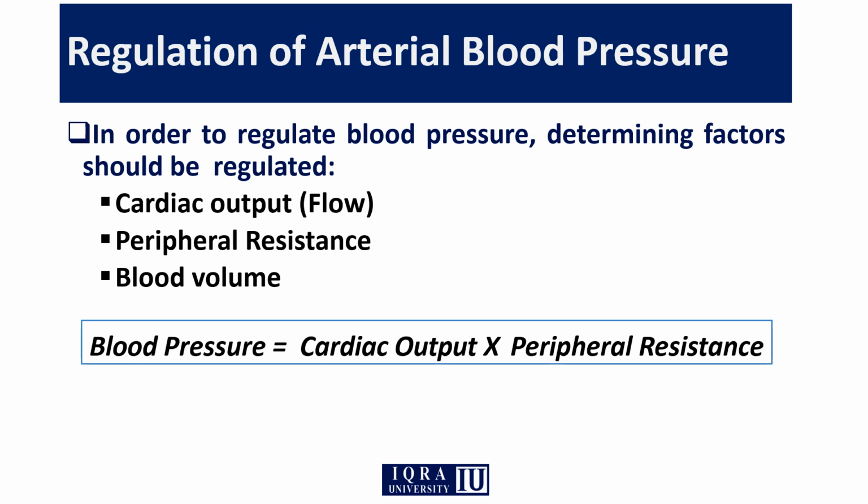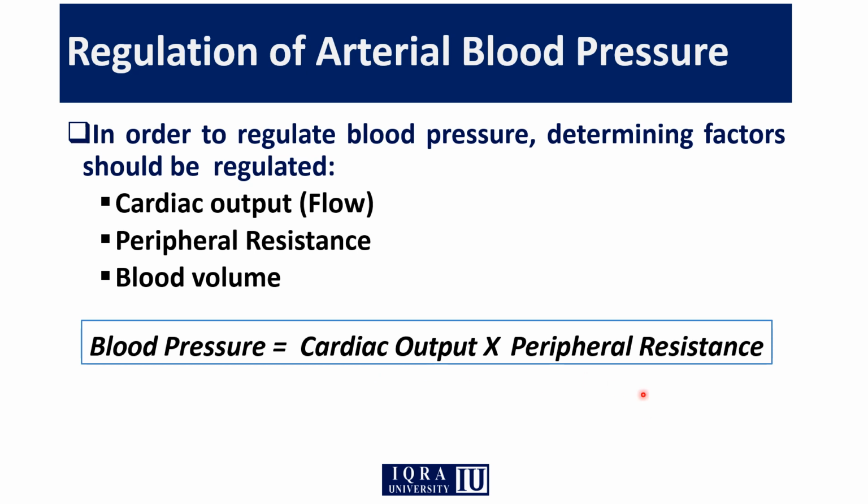During the regulation of blood pressure, we can have a mathematical formula. For example, blood pressure is equal to cardiac output multiplied by total peripheral resistance. Now, what is blood pressure? We have discussed that it is the pressure of blood exerted on the walls of the blood vessels. What is cardiac output? It is basically the amount of blood that the heart pumps per minute. Heart एक मिनट में जितना ब्लड पंप करता है उसको कार्डियक आउटपुट कहा जाता है.